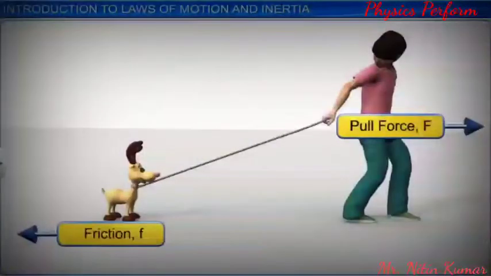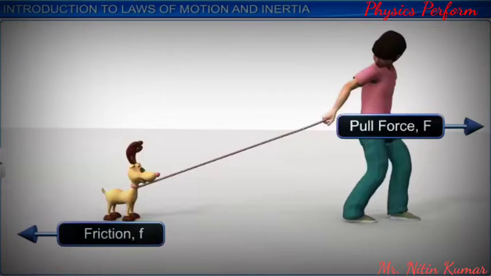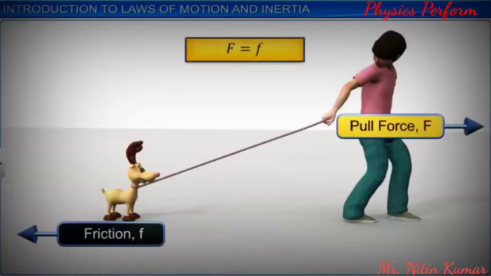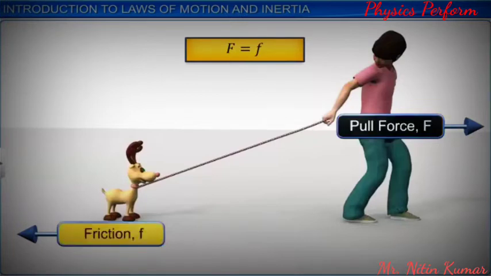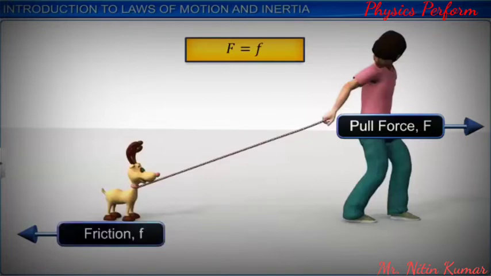However, if you carefully analyze the external forces acting on the toy, you will find that the pull exerted by the boy is actually equal to and opposite to the frictional force between the toy and the ground, which is again an external force.